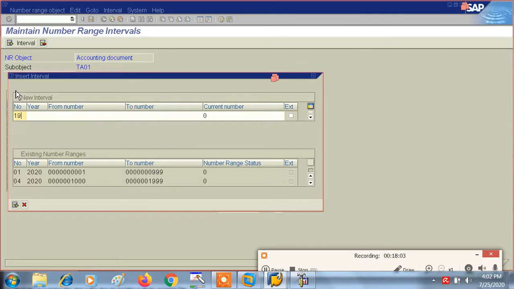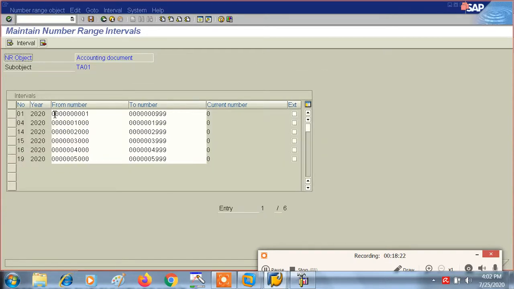So let me make 19, 20 from, so up to where we have done 4. See here, 4999 we have done. So we can give here 5000 to 5999. Okay, so we are supposed to give the number ranges only.